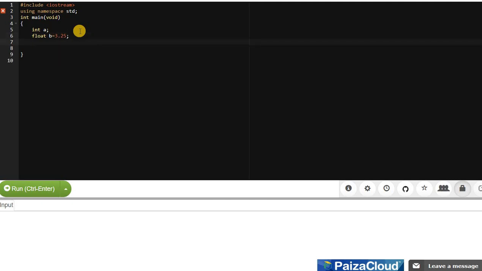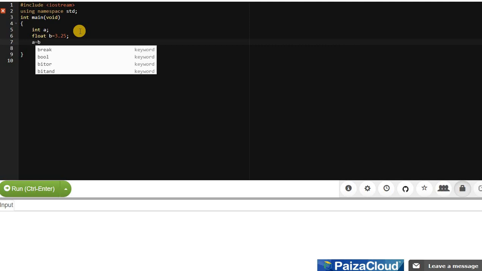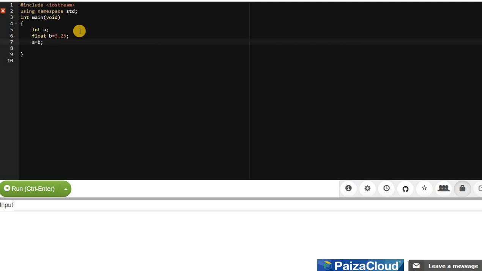Then if I write a is equal to b, I'm trying to convert b into a, or I'm assigning the float value to the integer variable. Then if I print the value of a here, what is it going to display?